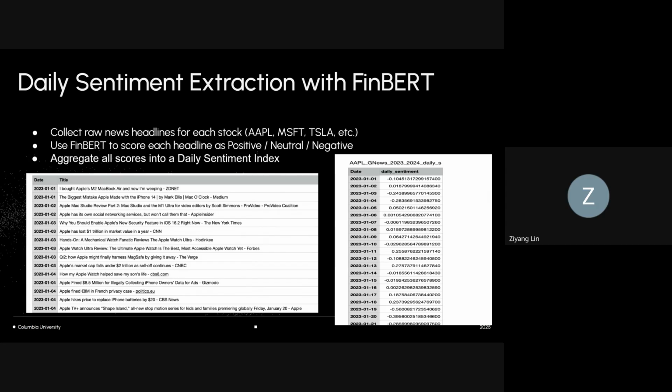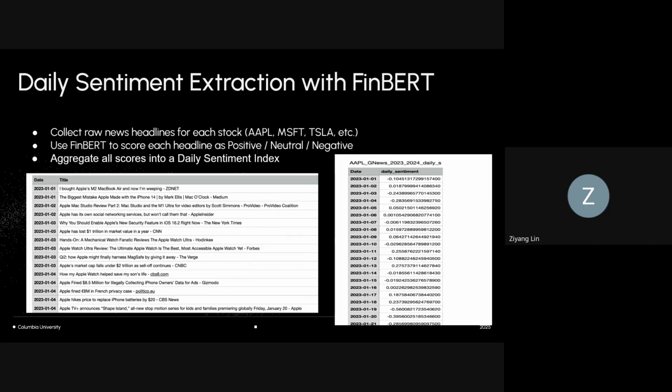So it understands the tones of news like earnings, regulatory issues, product releases, etc. FinBERT gives us a sentiment score for every headline, and then we aggregate all scores from the same date into a daily sentiment index. Here on the slide, you can see the raw headlines on the left and the final daily sentiment output on the right. This becomes the key input for our later correlation and prediction models.